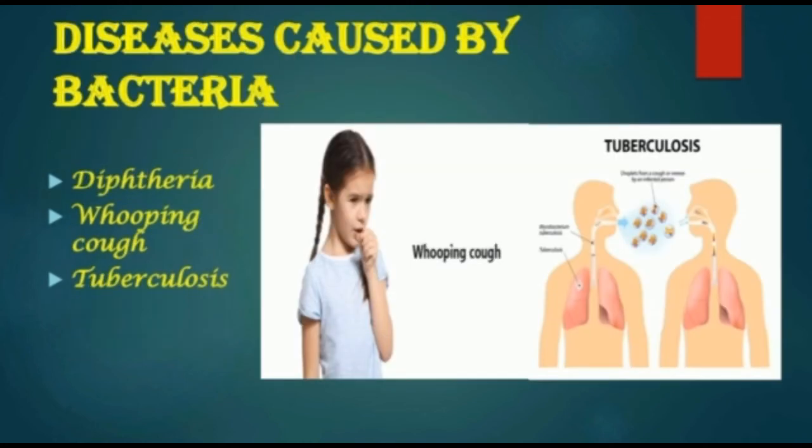Diseases caused by bacteria. First one is diphtheria. It is caused by the bacteria Corynebacterium diphtheriae. It generally affects the upper respiratory tract, that is nose and throat, and causes fever, sore throat and choking of air passage. Next one is whooping cough. Whooping cough is caused by Bordetella pertussis. It also affects the respiratory tract and causes mild fever, severe cough ending in whoop.